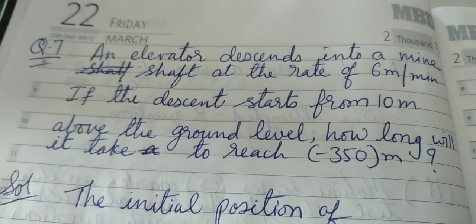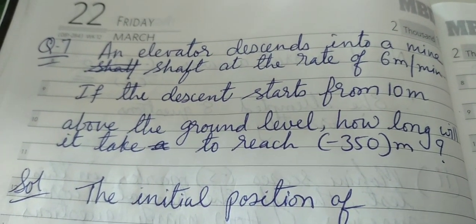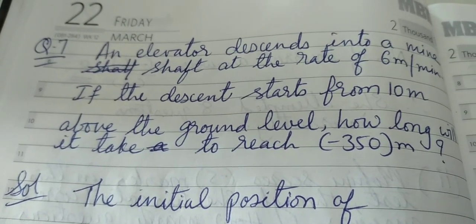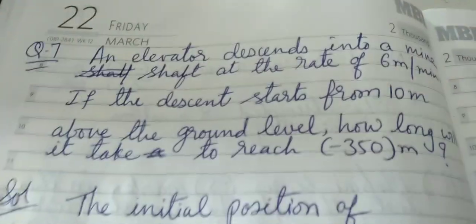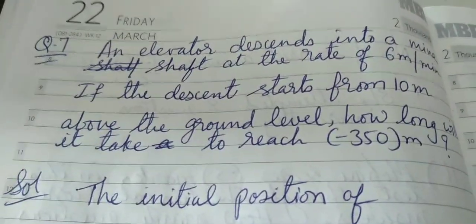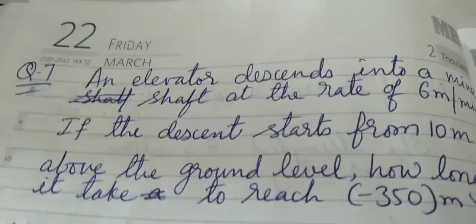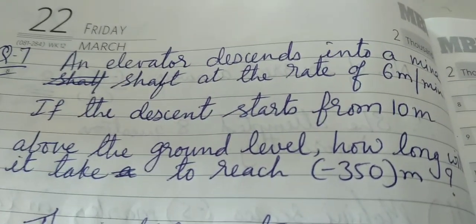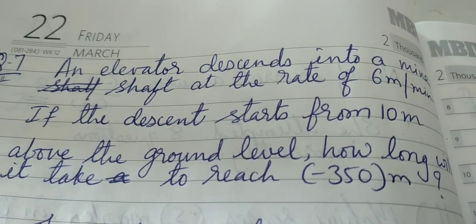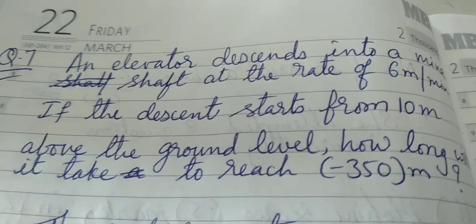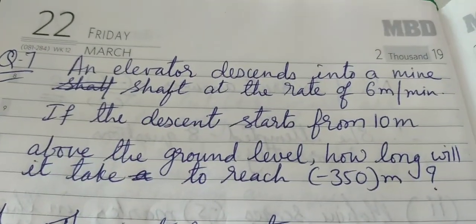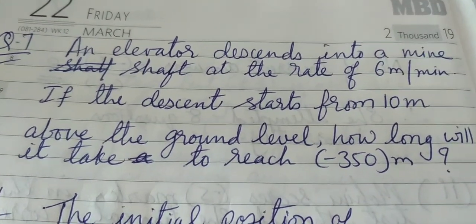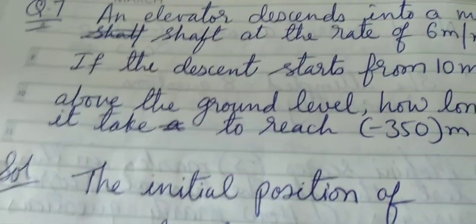Finally, we have come to the end of the last word problem, the end of the chapter. Okay, so what does this question say? Let's see. An elevator descends into a mine shaft at the rate of 6 meter per minute.